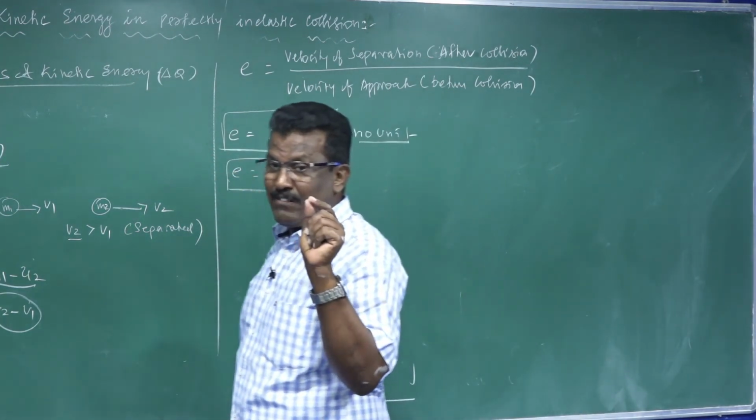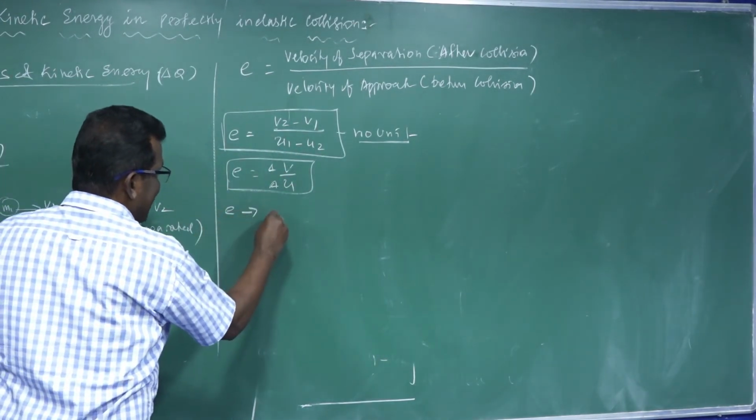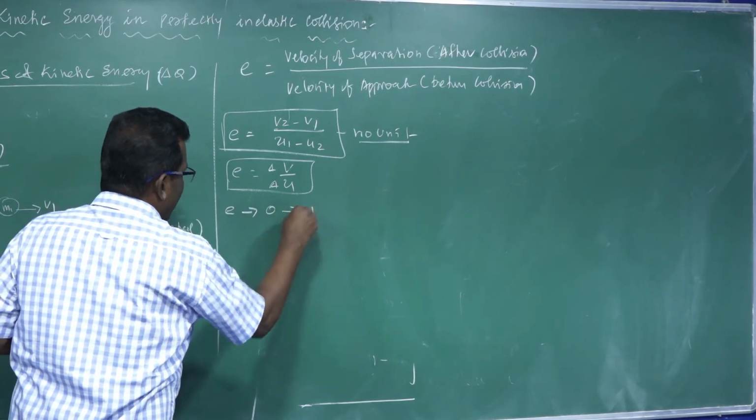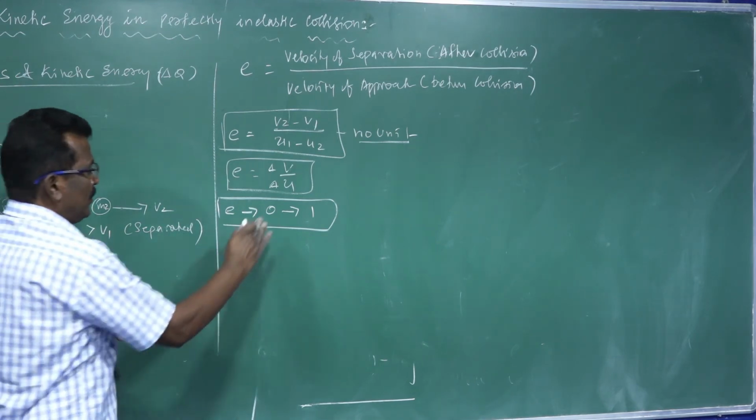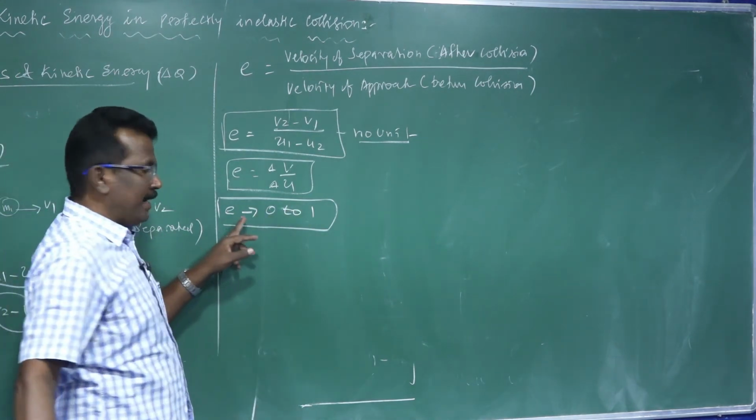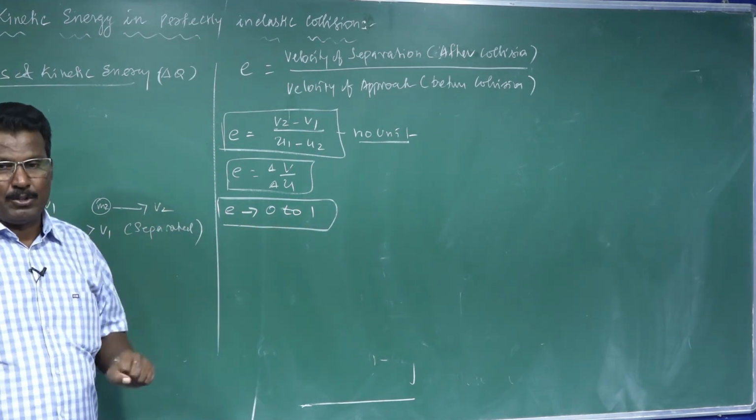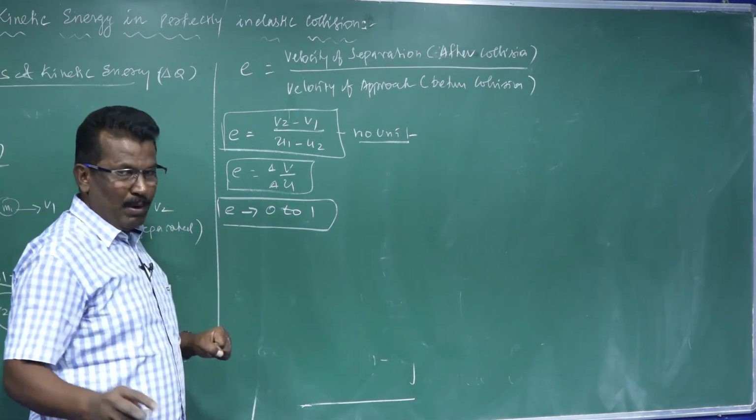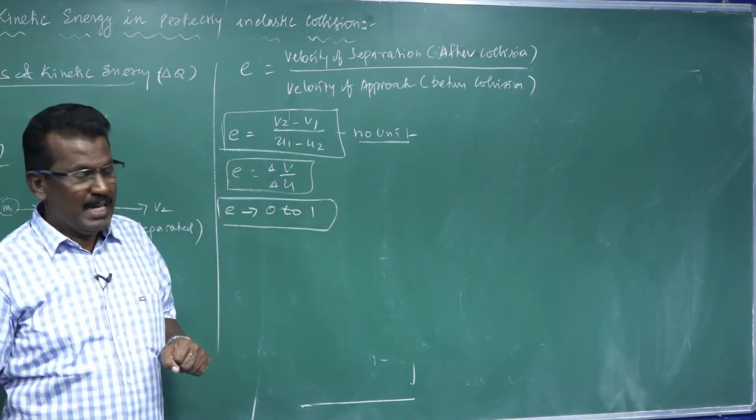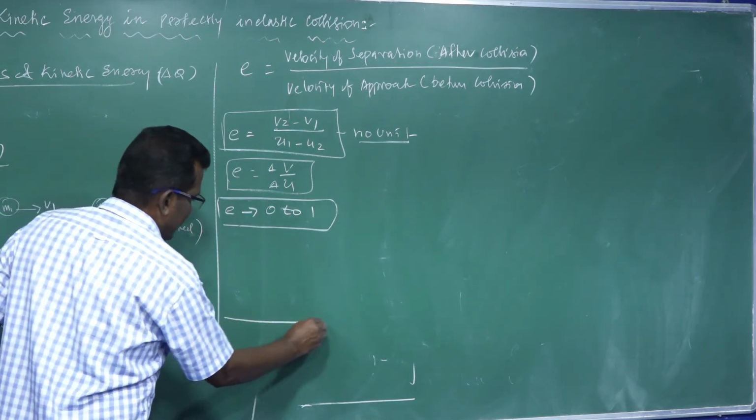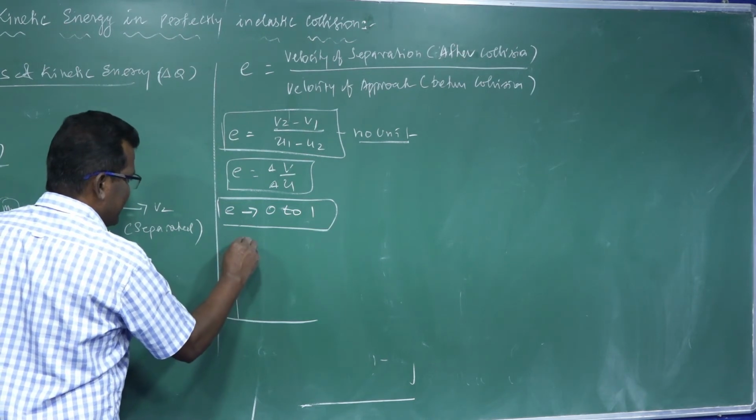The E value always lies between 0 and 1. How, sir? Suppose, for example, we take two bodies: one is an elastic body, another is a plastic body. If the elastic body is dropped from a certain height,